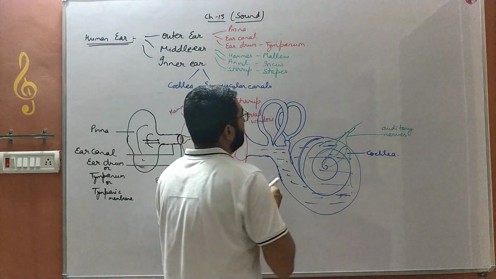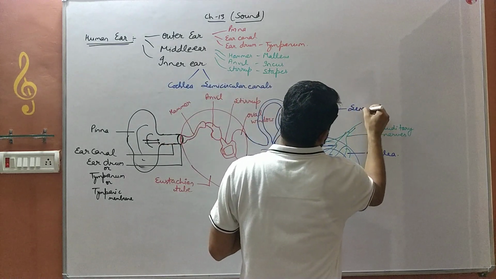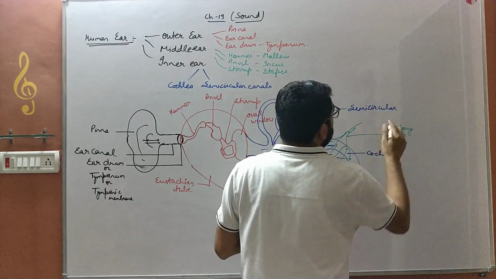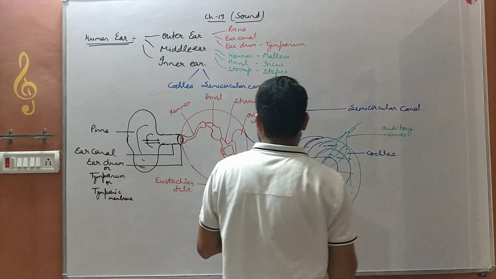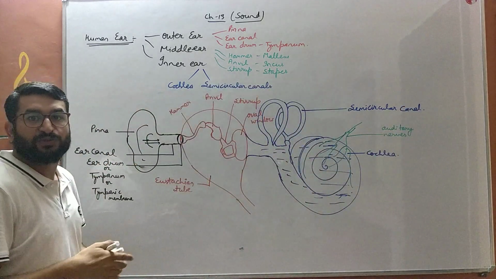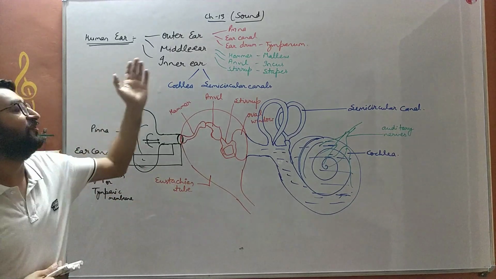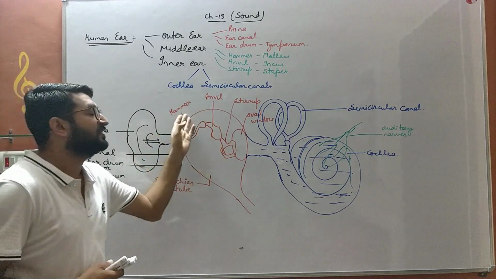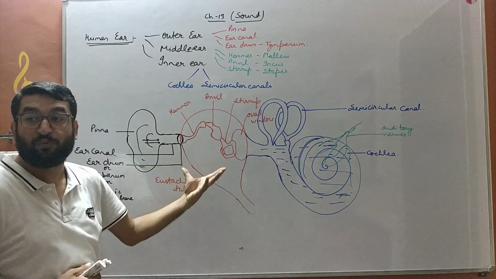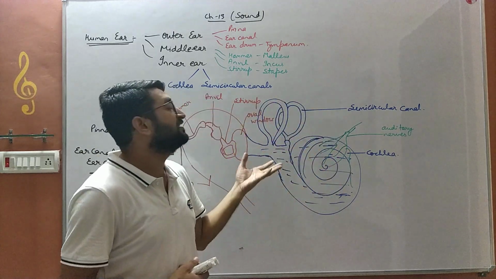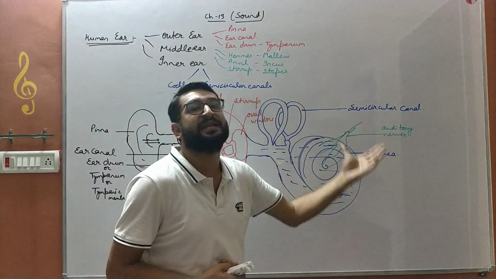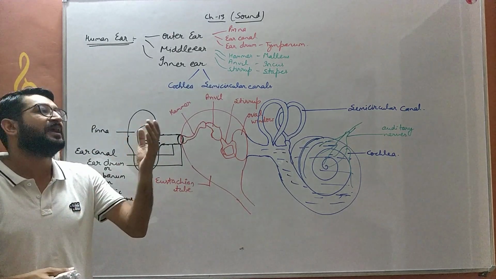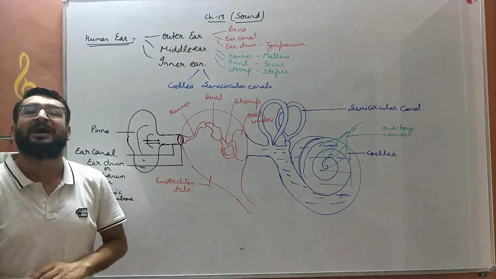Then these are referred to as semicircular canals. These semicircular canals maintain the balance of the liquid present in the inner ear. So that's how the human ear works. The outer ear collects the sound and produces the vibration. The middle ear, the three bony structures, amplifies the sound, and then the inner ear sends that amplified sound to the brain for decoding. Our brain decodes the signal, and that's how we are able to recognize that sound from our memory.